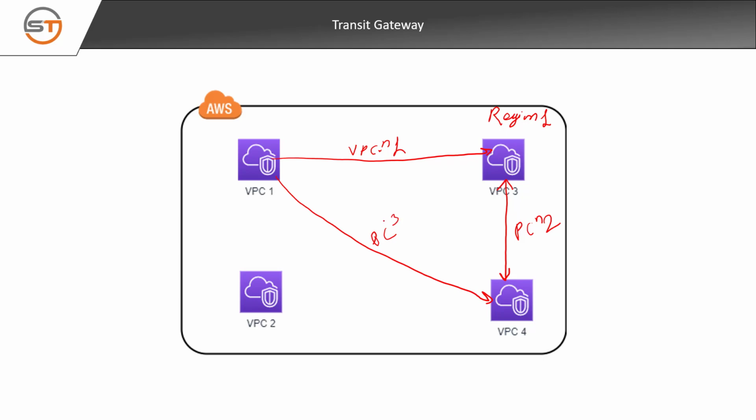Similarly, if all these VPCs want to connect to each other, we need to establish a full mesh of VPC peering connections. We need to have peering connections between all the VPCs, which will form a full mesh, which will be difficult to manage and a tedious task to create. So what is the solution to this? Fortunately, AWS provides